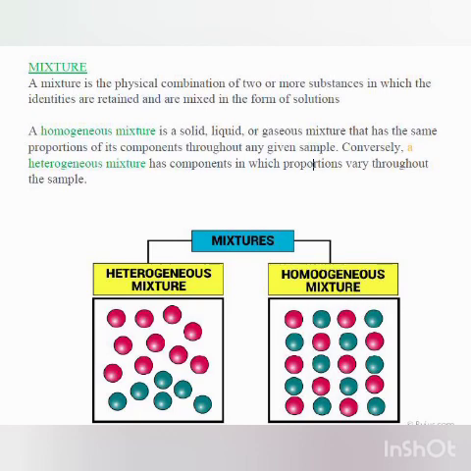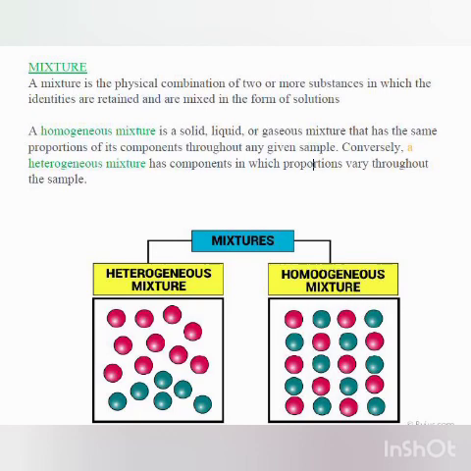Now when you add these sodium chloride particles in water, what will happen? They will occupy the space between the water particles, but the space will be occupied uniformly. Here there will be a uniform distribution of particles. Understood or no? So throughout the mixture there will be the same proportion of its components, everywhere the same.